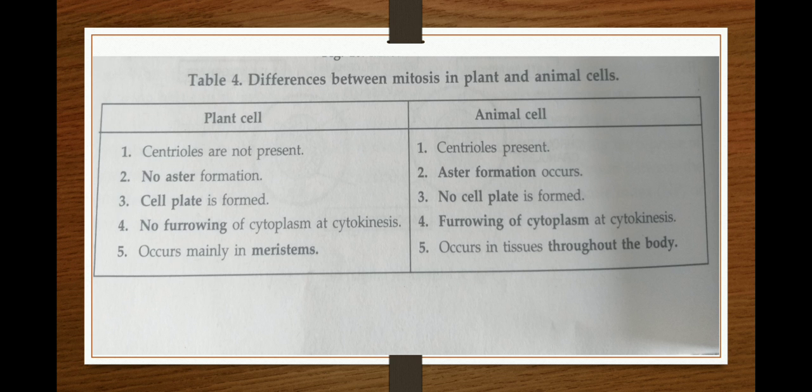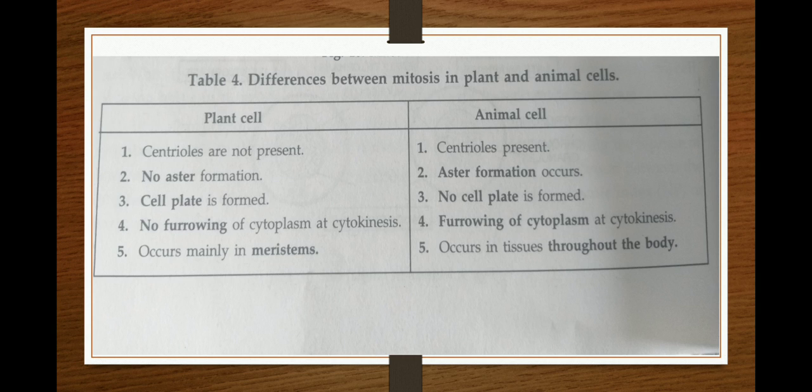So there are some differences between mitosis in plant cell and in animal cell. In plant cells, centrioles are not present. In animal cells, centrioles are present, and they divide in mitosis and form the asters, which cause the formation of spindle fibers. No such structures, like aster formation and spindle rays, are formed in plant cells.